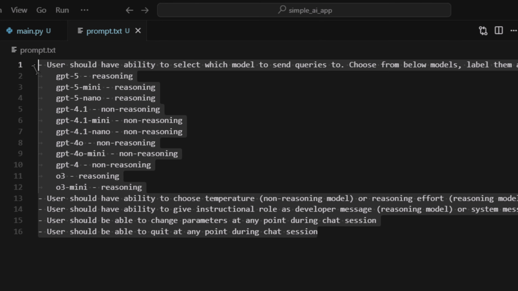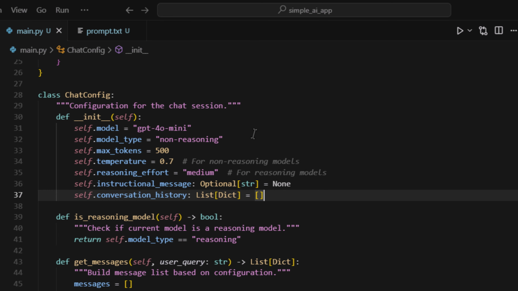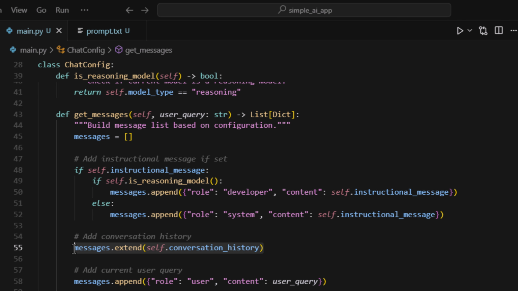we tried prompting Cursor Agent to give us ability to select which model we want to send our queries to, as well as other parameters for our API call. Especially the part which we need to focus on is in our class chat config. When we try to send a user query to OpenAI's API, it's obviously appending either a developer message or a system message which will serve as our instruction to the model, but it's also sending in our full conversation history along with the user query. And it's this part where our logic is not only tracking conversation history but is also sending it in our overall prompt that makes it necessary for us to understand agent states and memory this early in our journey.